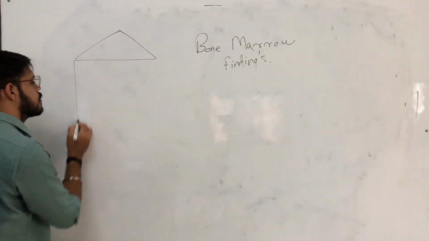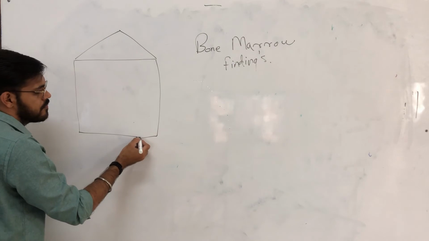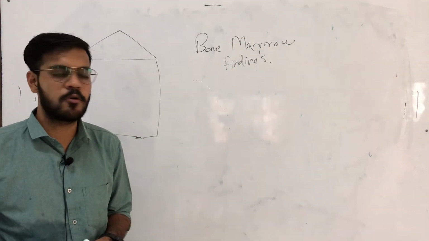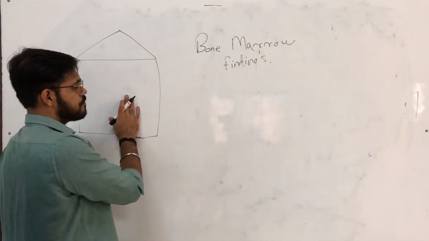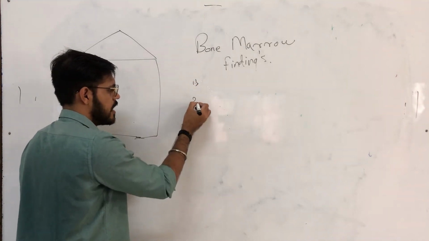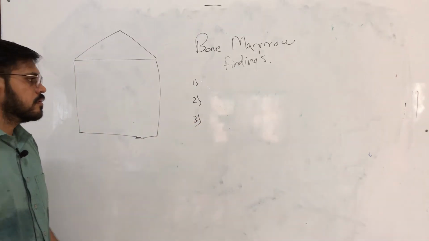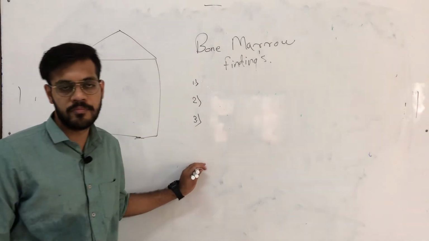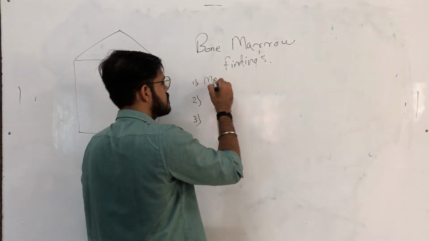Suppose this is a bone marrow and this person is suffering from macrocytic megaloblastic anemia. In the first lecture I explained this in great detail. Now, if he is suffering from macrocytic megaloblastic anemia, these three important products will be present in his bone marrow. First is megaloblast.